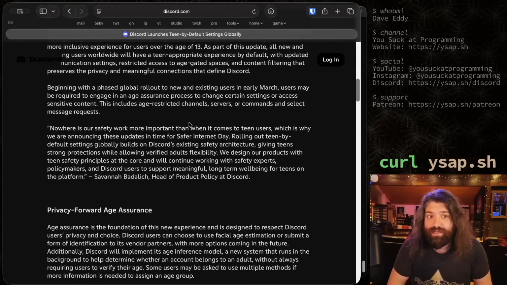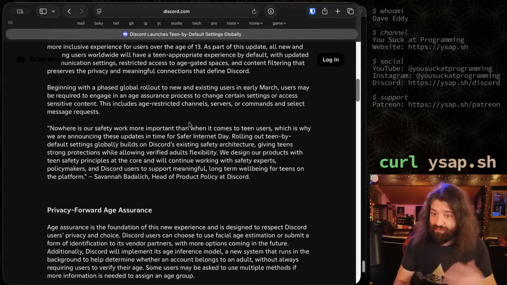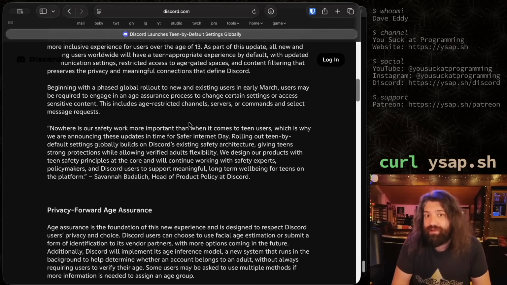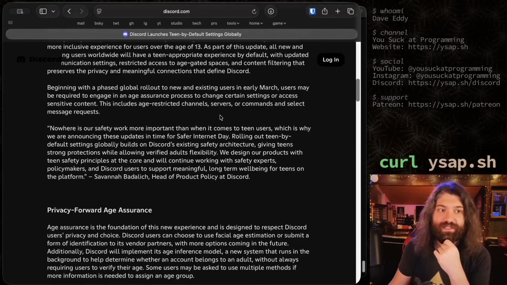So if I'm understanding this, it seems like this might only affect NSFW Discord servers. I know you can mark a Discord as 18 plus or something, but it sounds like previously, if I wanted to go to an NSFW server, I would just say, yeah, I'm over 18. Now they're going to be like, no. It's not good enough for you to say you're over 18. You have to actually be over 18. So let's keep reading. Let's see if that's a correct read on the situation.